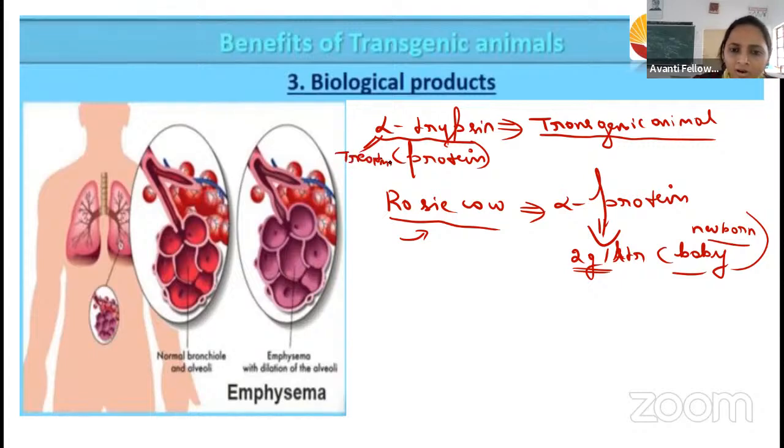Treatment of the emphysema. What happens in emphysema? It reduces the surface area for the exchange of oxygen and carbon dioxide.